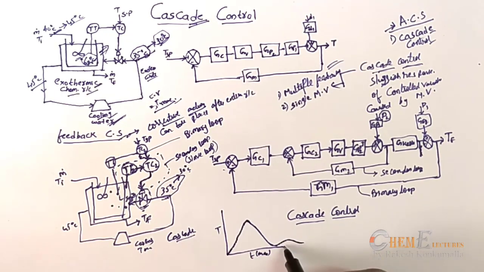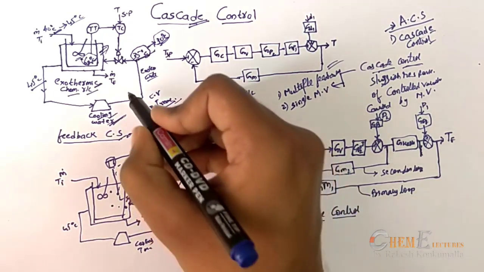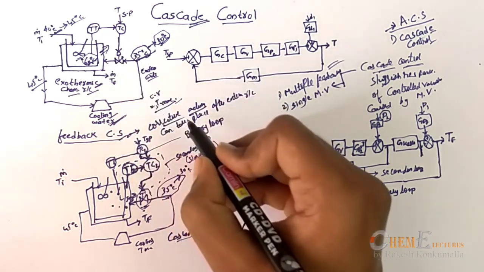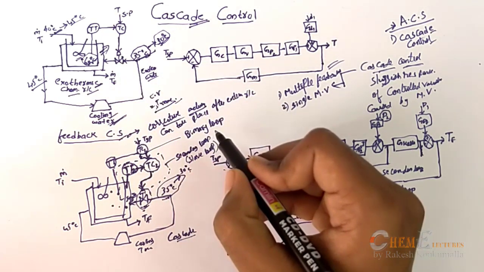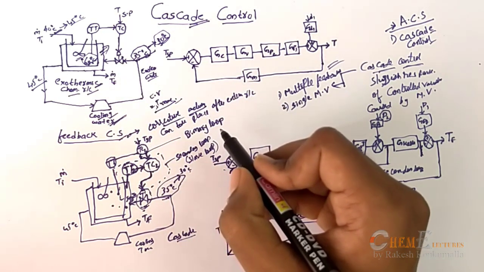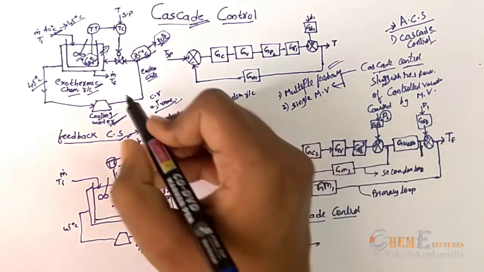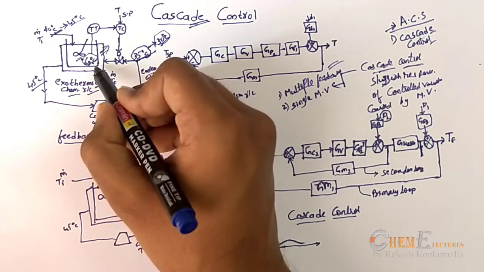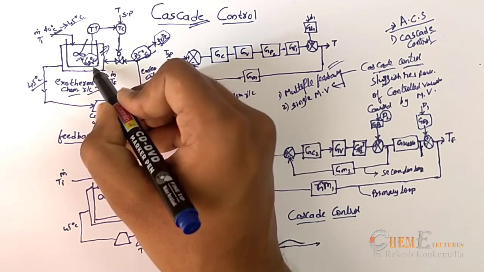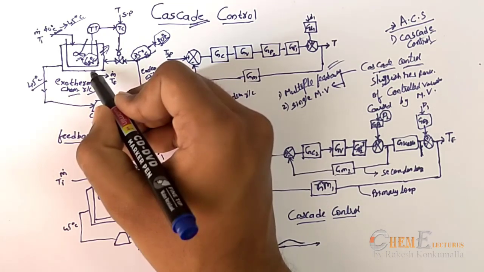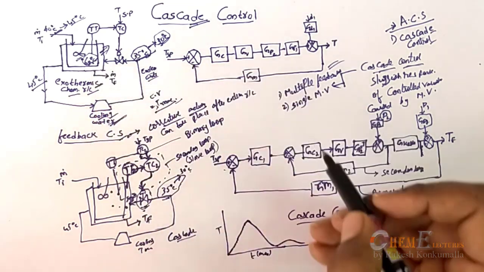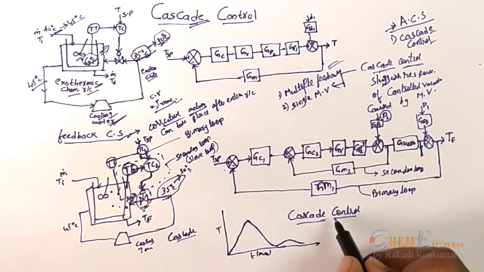Ultimately it will be corrected, but we are using so many transfer functions, which means the order of the system will be increasing, which means there is a delay in the response. So to get the corrective action in the feedback control system, there will be some delay. With this delay, there might be an upset in the process. So to avoid this time delay only, we are using the cascade control. That means it will control the system at the initial point itself.